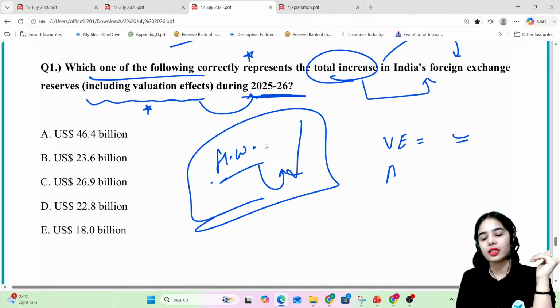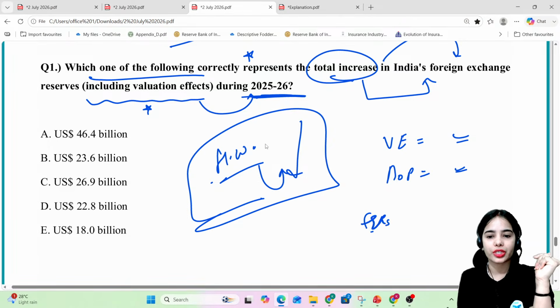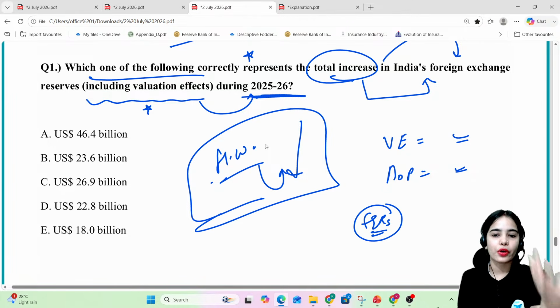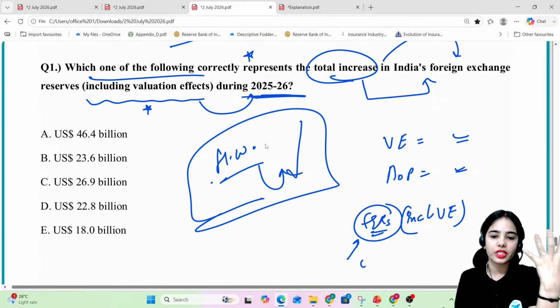When the balance of payment is asked, you have to answer accordingly. If the change or increase in foreign exchange reserves including valuation effect is asked, that means the change because of balance of payment as well as the valuation effect. So the final one you have to answer.